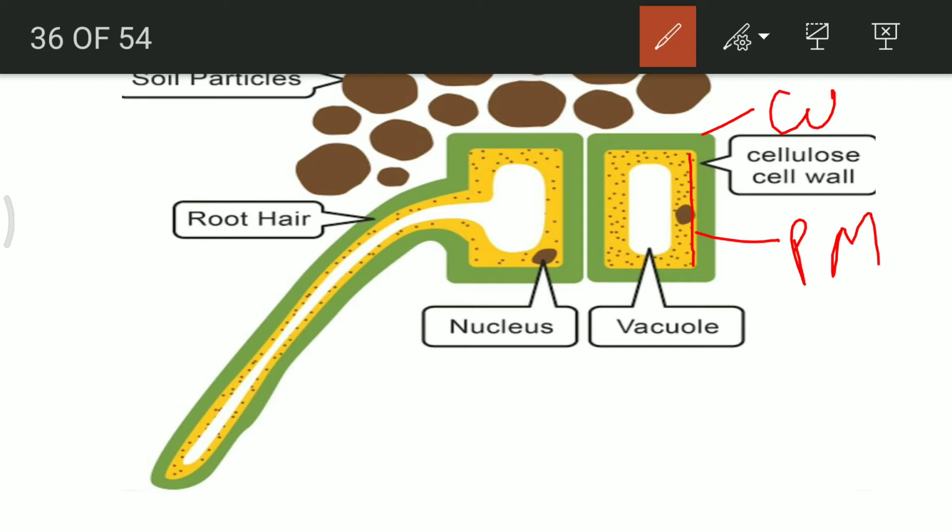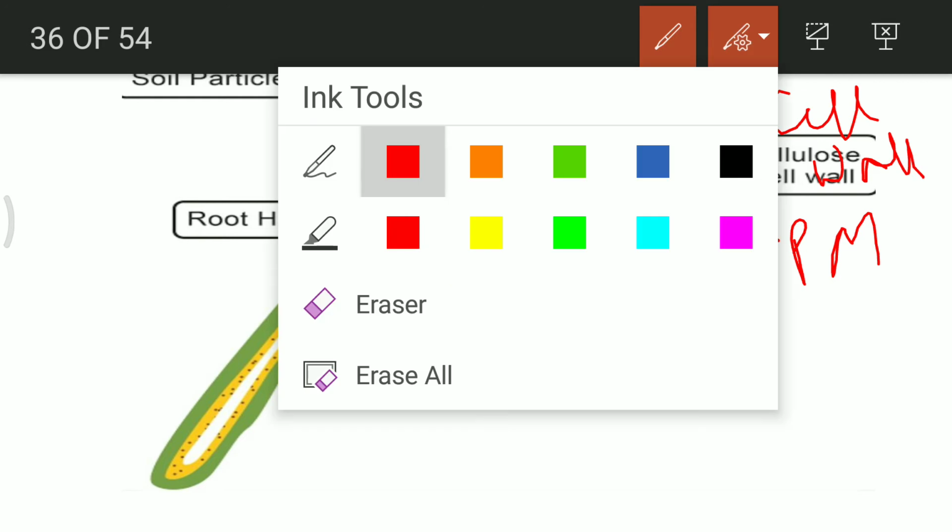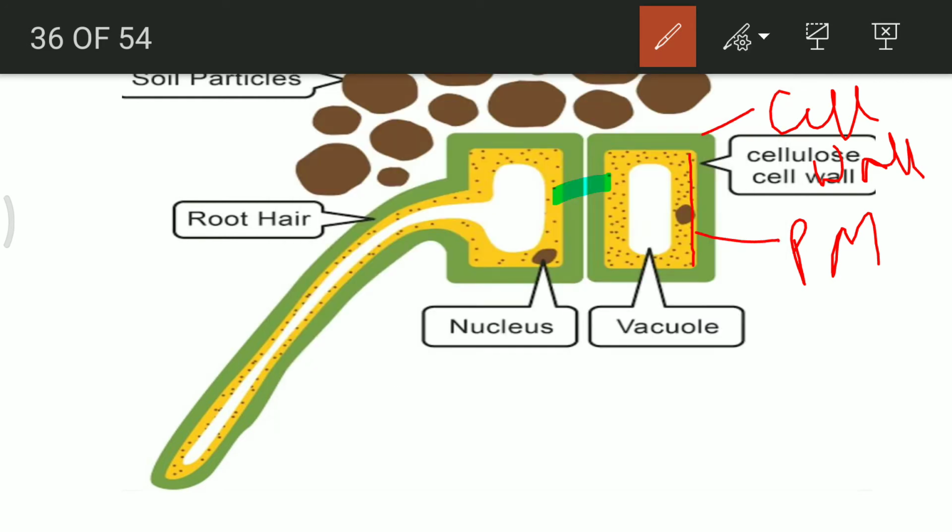This is the cell wall, and the inside larger white portion is the vacuole. You can see the nucleus as well. The movement between these different structures takes place with the help of plasmodesmata, which are present in between the cells.